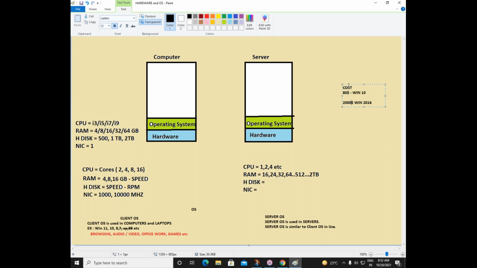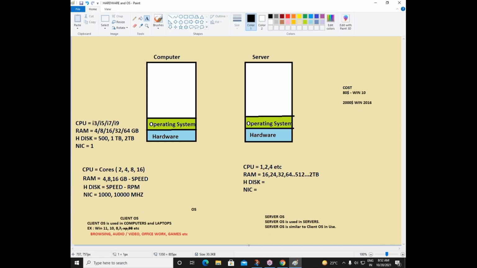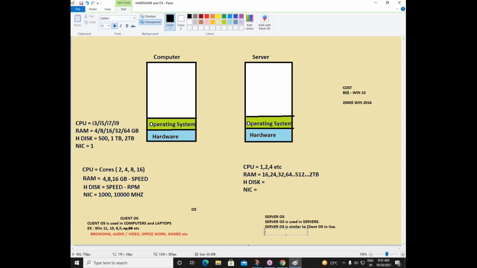But the server operating system is not designed to play a game. It is not specially designed to open an audio or a video file. We can do these things, but no one is spending $2,000 to play a game, open an audio or video file, or do browsing and all those things, right? So the server operating system is designed for a special purpose, and the purpose is administration.